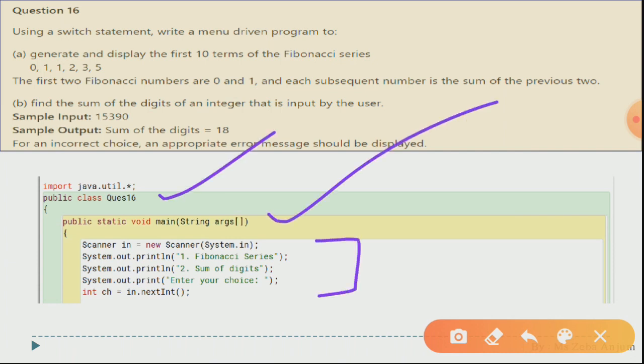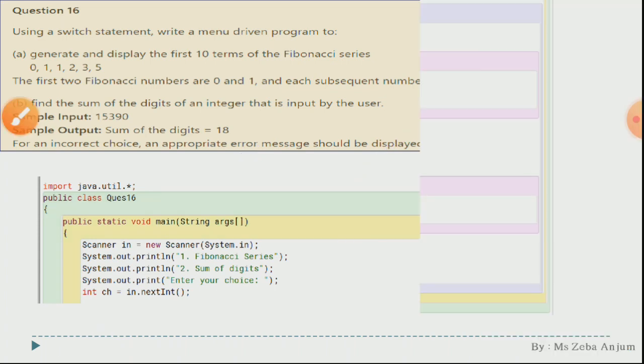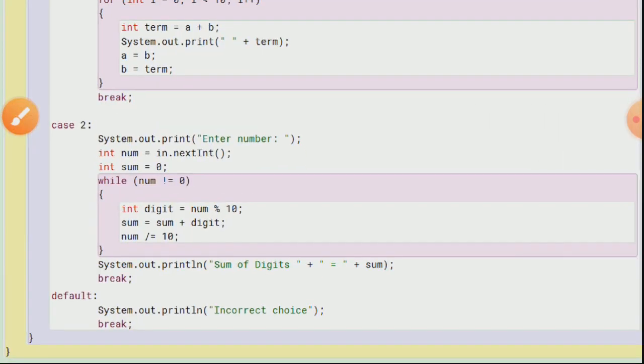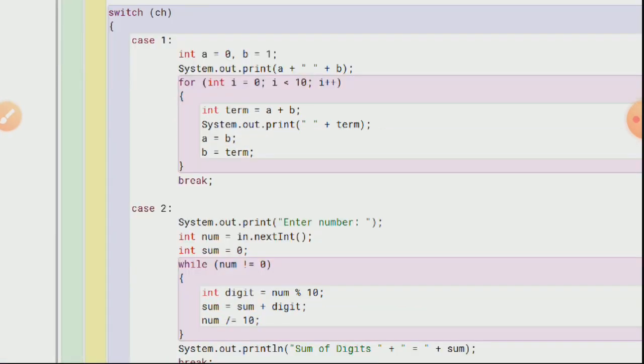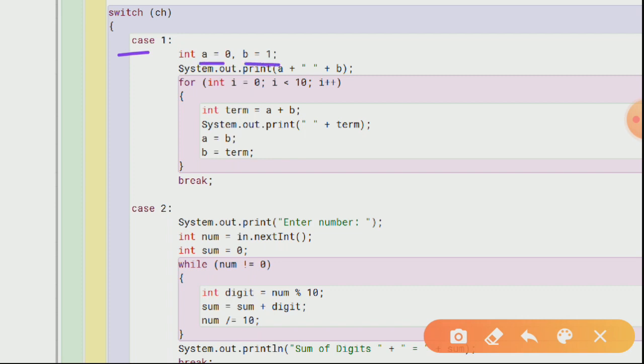One for Fibonacci series, two for sum of digits, enter your choice. Your choice is going to be stored in ch. Now we are going to open our switch case. See this one. I hope the picture is clear. So for case 1 we are going to print out our Fibonacci series. For the first two numbers we are going to take them as they are. Okay, 0 1, as it is we are going to take it out.